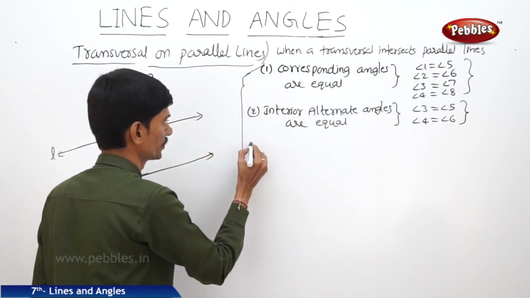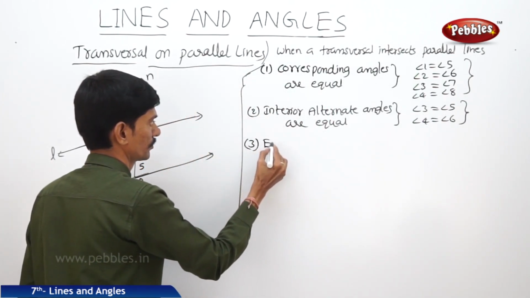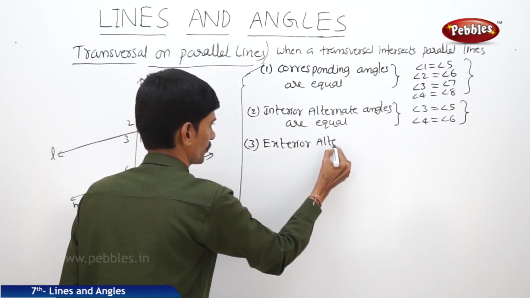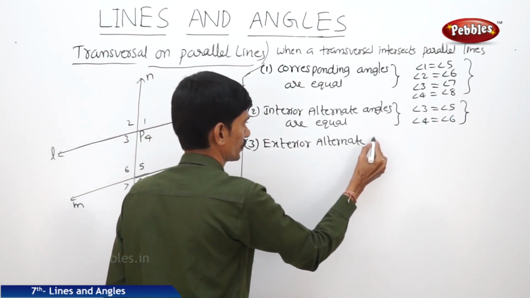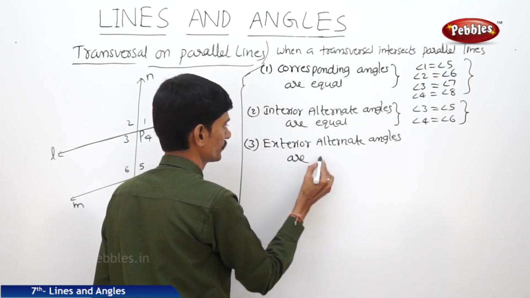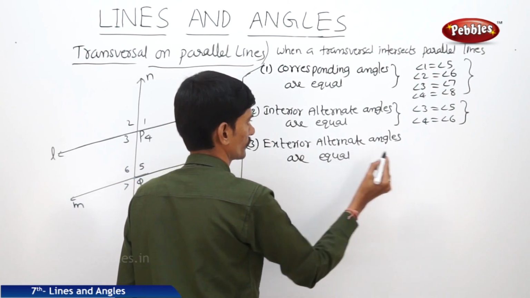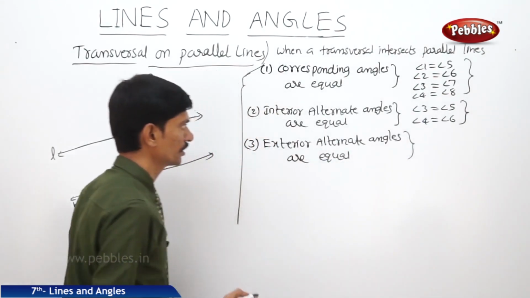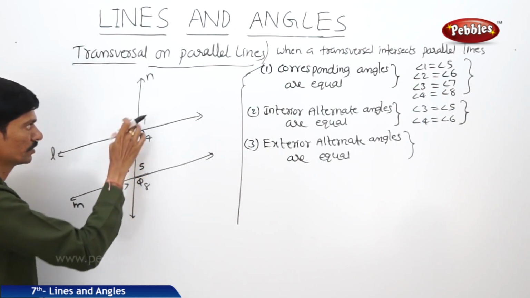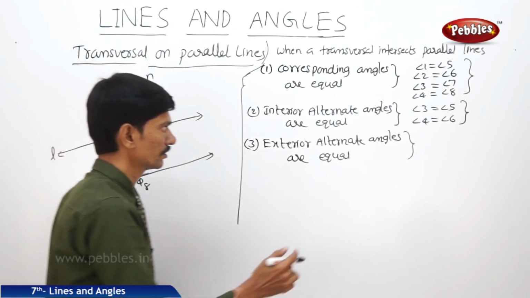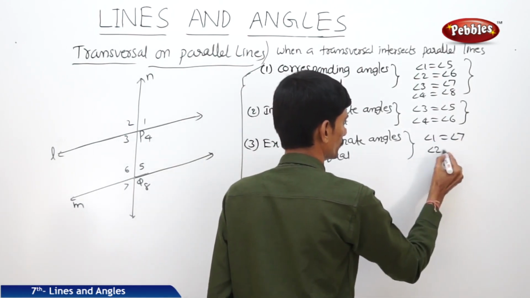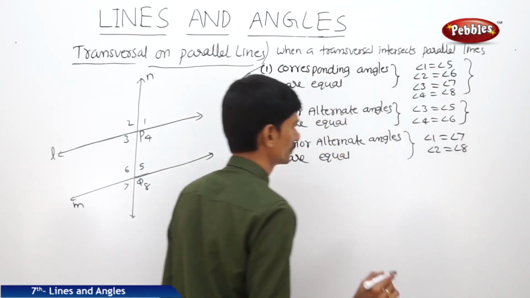Then the third property, exterior alternate angles are equal. So what are the exterior alternate angles? 1 7 and 2 8. So these are the exterior alternate angles. So angle 1 equals angle 7 and angle 2 equals angle 8.